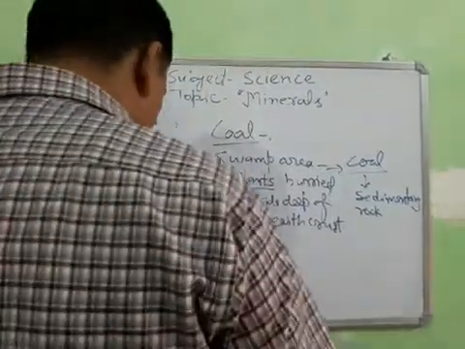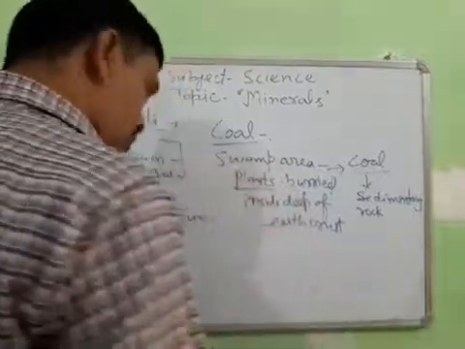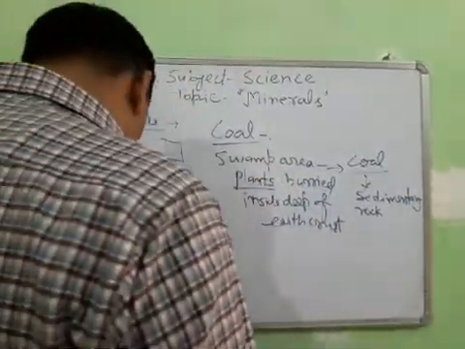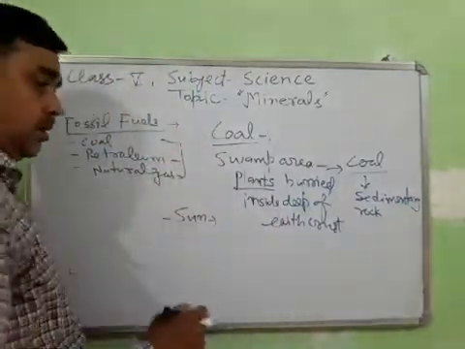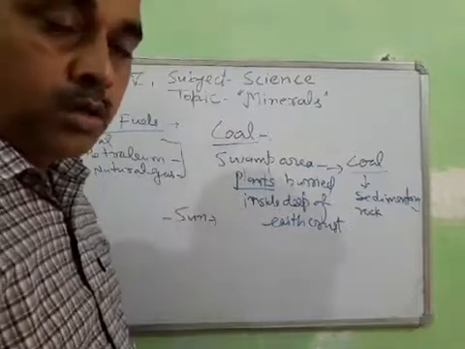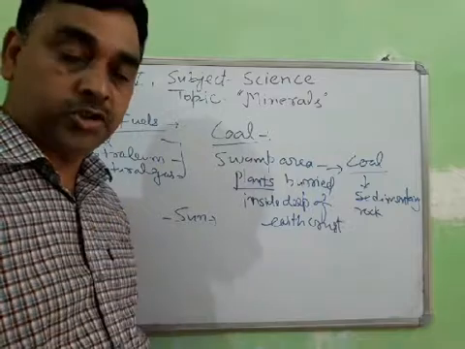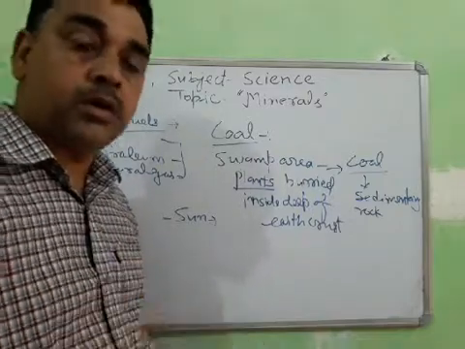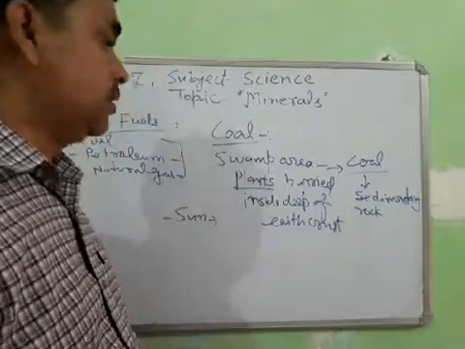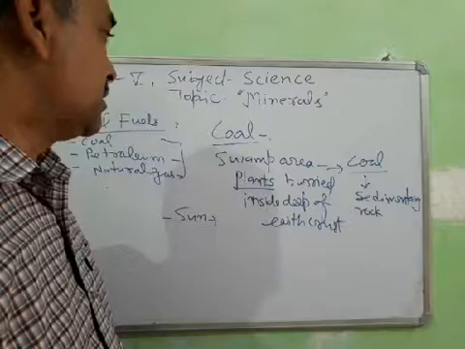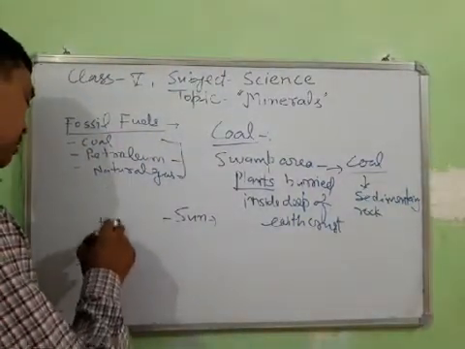So generally the sun is the ultimate source. When we burn coal as a fuel, we use the trapped energy of the sun. Okay? Any doubt? Students, I think you have no doubt about the formation of coal. The formation of petroleum is the same.